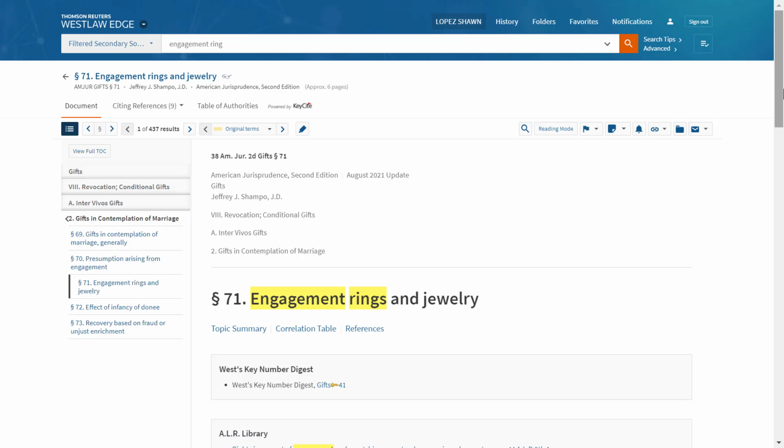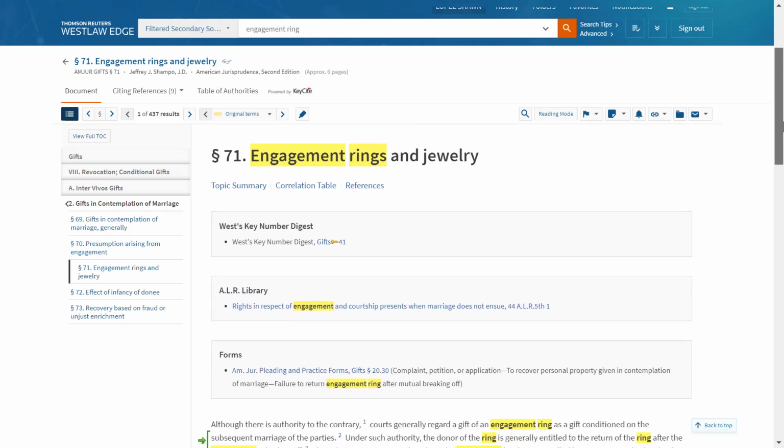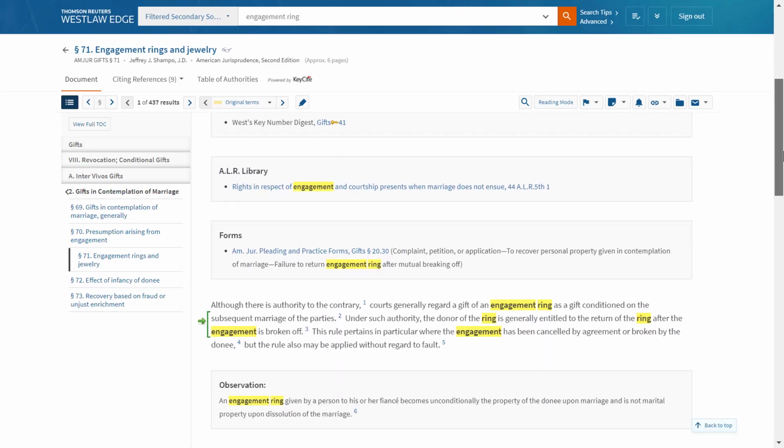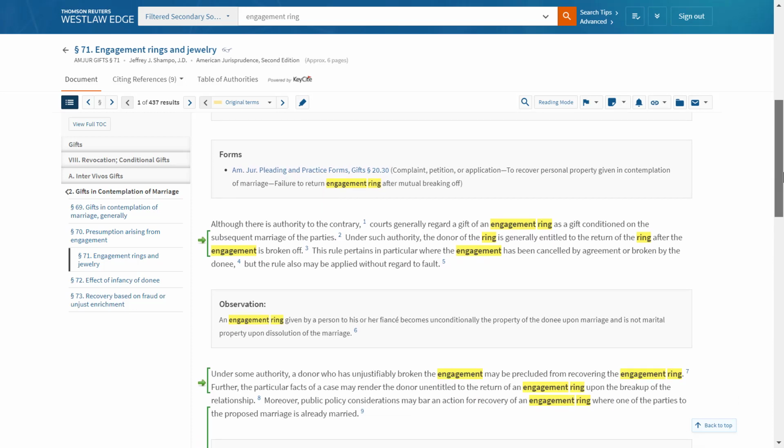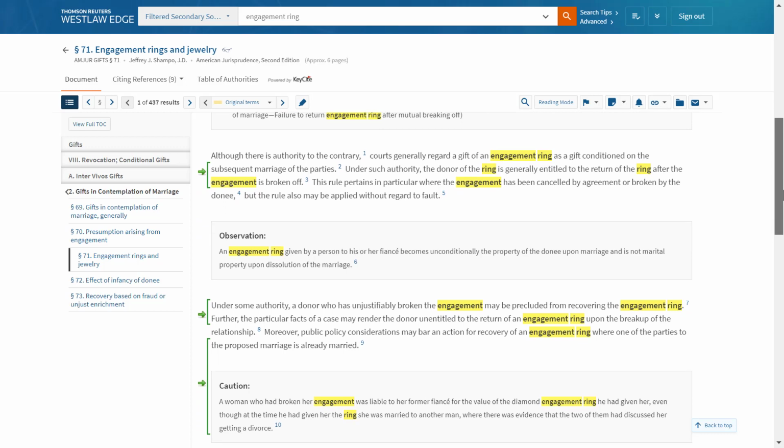So now we're reviewing an American Jurisprudence article. You'll notice at the top of the article, there's reference to some additional resources on Westlaw that discuss this topic. We'll cover those later, but for now, let's scroll to the article itself. All right. Although there is no authority to the contrary, courts generally regard a gift of engagement ring as a gift conditioned on the subsequent marriage of the parties. Under such authority, the donor of the ring is generally entitled to the return of the ring after the engagement is broken off. This looks like exactly what we're looking for.